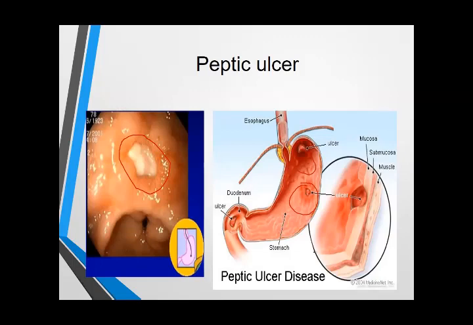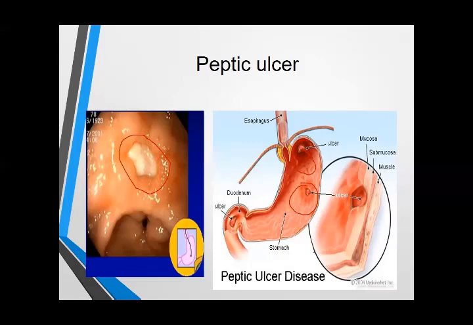Not all inflammation of the gastrointestinal tract is ulcer; inflammation is something else. It comes under the heading of inflammatory bowel diseases. The definition of peptic ulcer or acid peptic disease is just the break in the lining of the mucosa of the gastrointestinal tract, or the ulceration in the mucosa of the gastrointestinal tract.